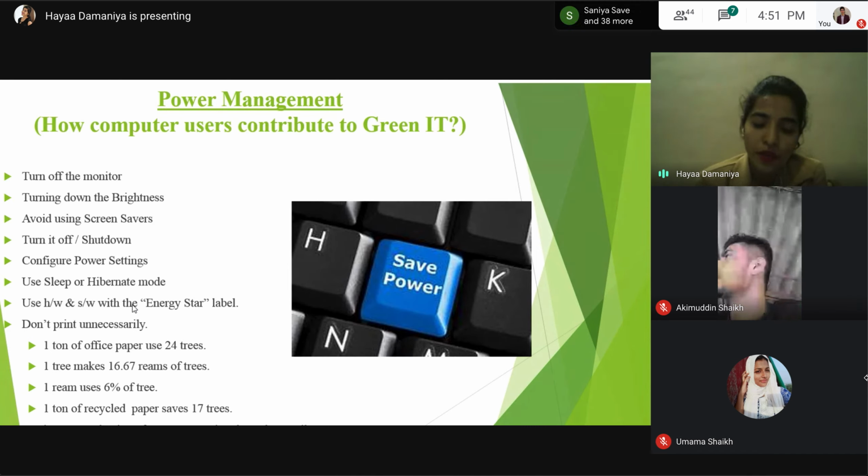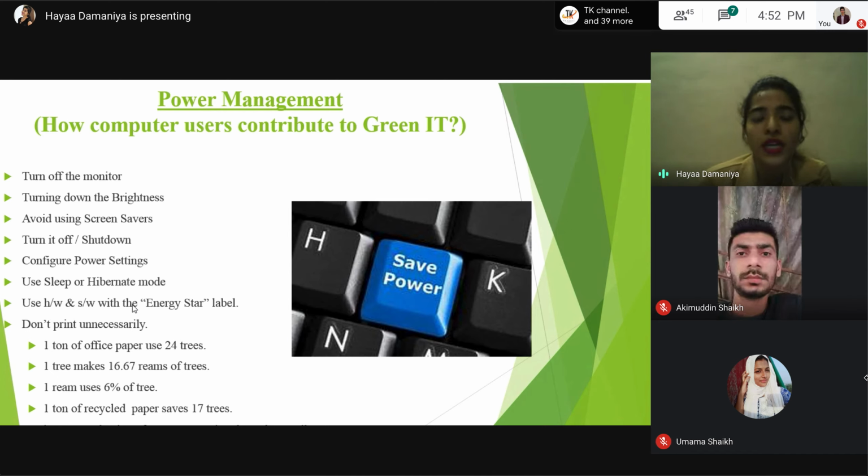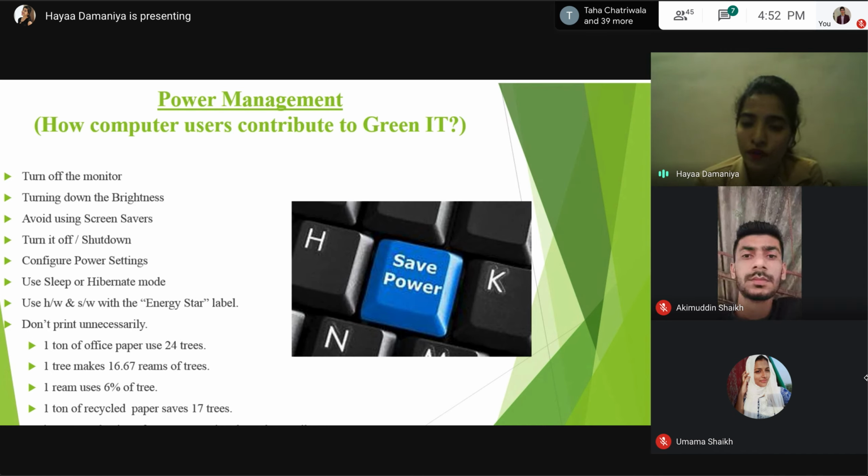Many times we have a habit. We are working on our desktop or laptop computers, and we need a 5 minute break, or we have some other little work to do, and we leave our system as it is. Instead of that, just turn off your monitor, because you are wasting energy. Next is turning down the brightness. Turning down the brightness option on the computer will actually decrease the amount of